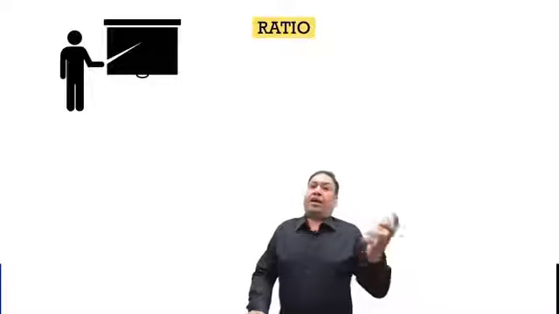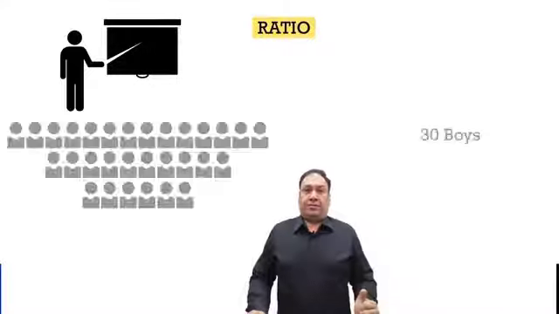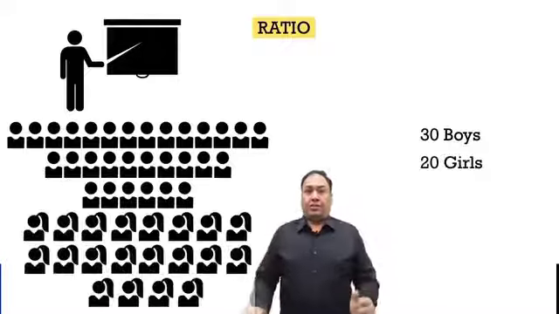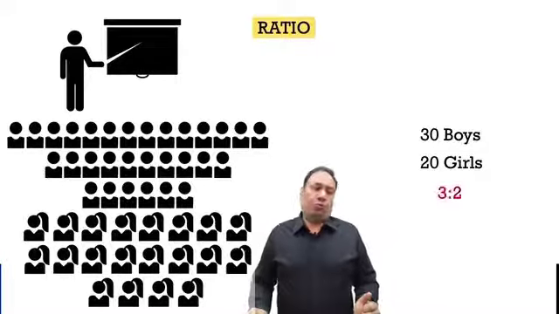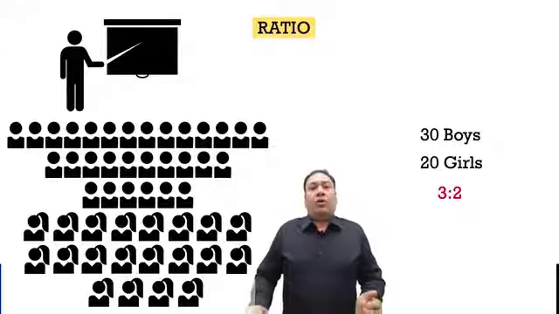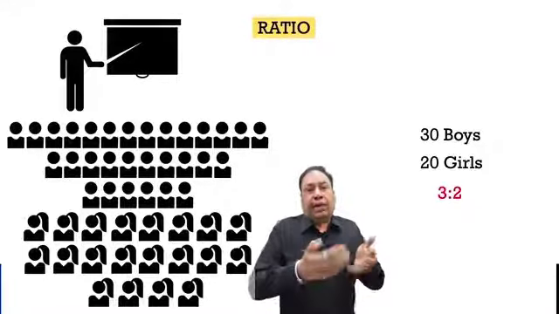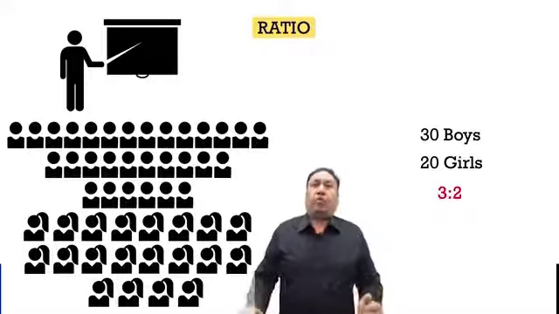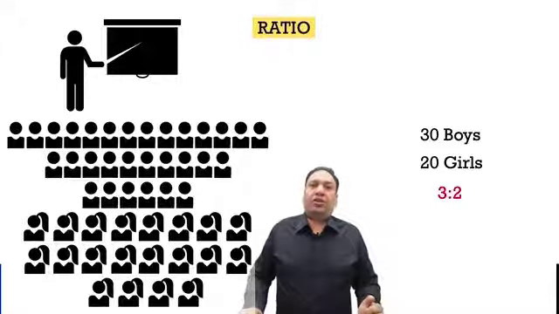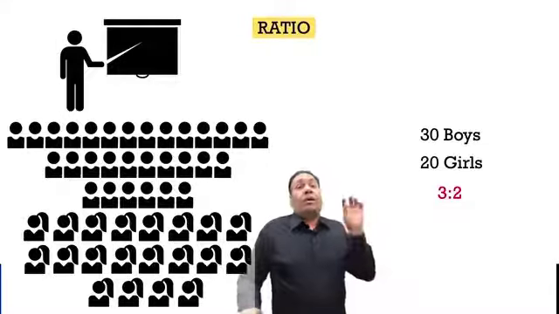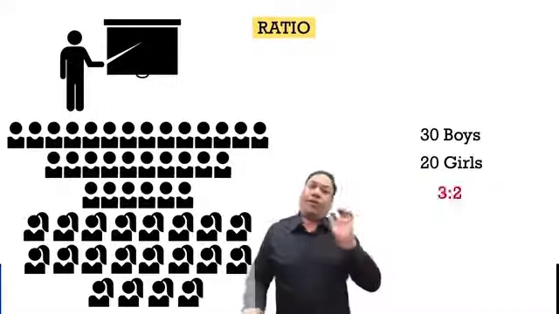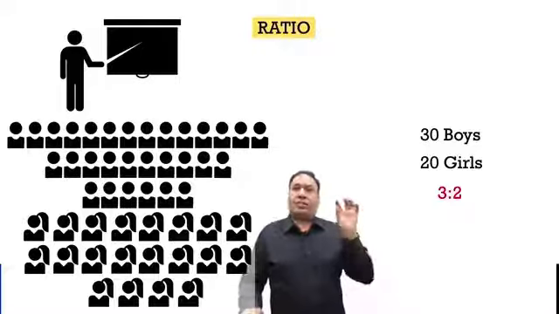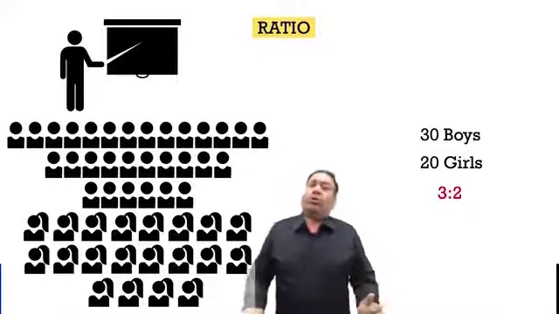Now, for example, in a class there are 50 students, 30 boys, 20 girls. The ratio is what? 3/2. Now we can convert into the lowest form, but again, to reverse the conditions, it is not always the same. As I said, 30 boys, 20 girls, we convert into 3/2.